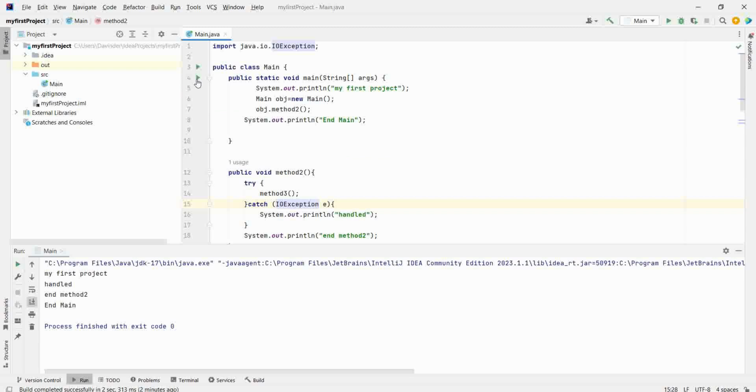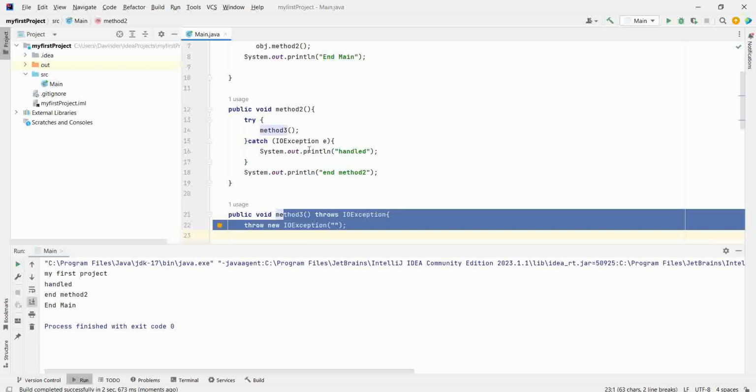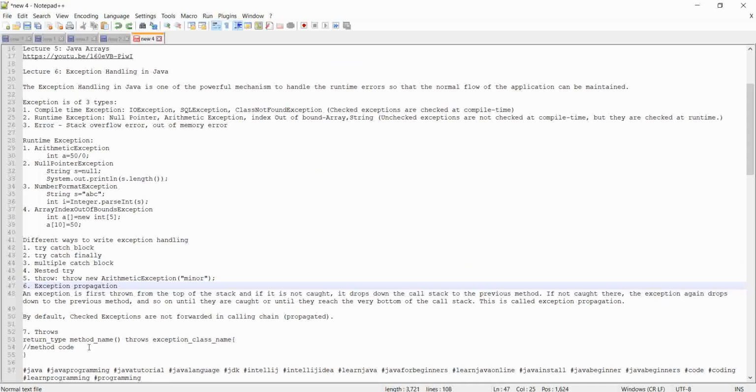Now if I run this, first this will be printed, then the exception will come over here. It will be handled here. So handled will be printed, then method 2, then main. So this is throws. Well, I hope you understood the video.